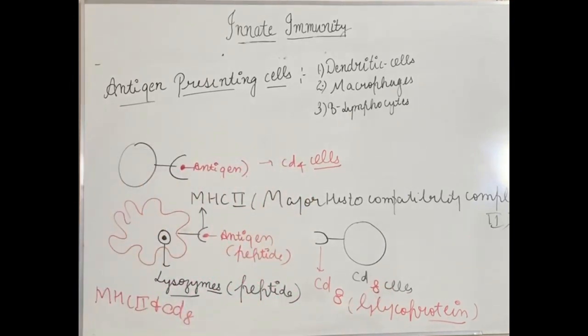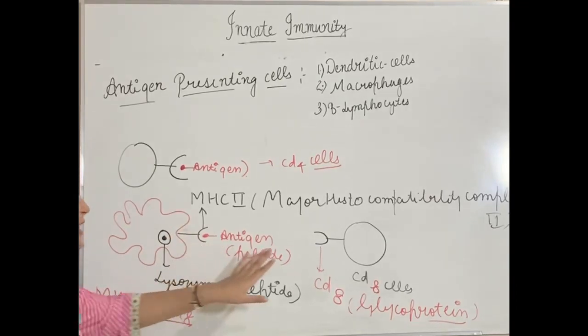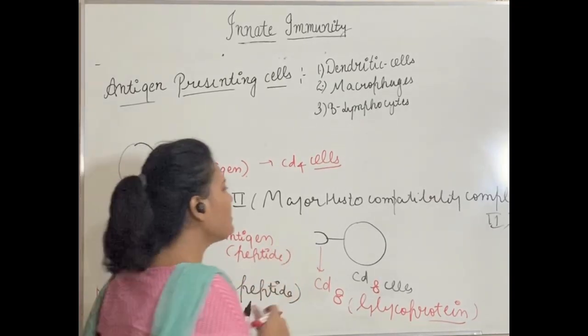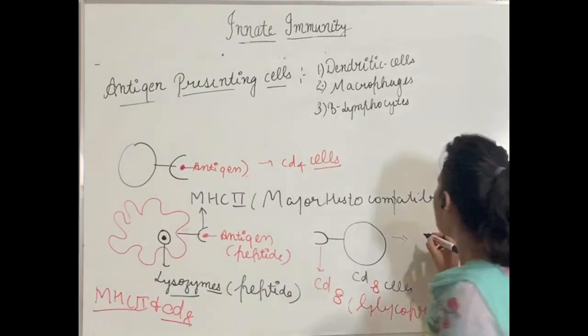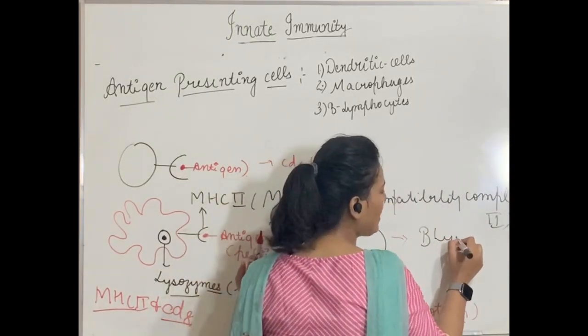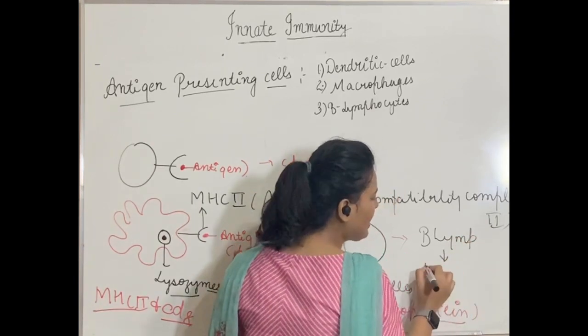We call helper T cells as CD8 cells. Okay, MHC2 and CD8 cells, they will recognize each other, and after they present this antigen to helper T cells, they will transmit this signal to B lymphocytes. These B lymphocytes, they will start and divide to form plasma cells.